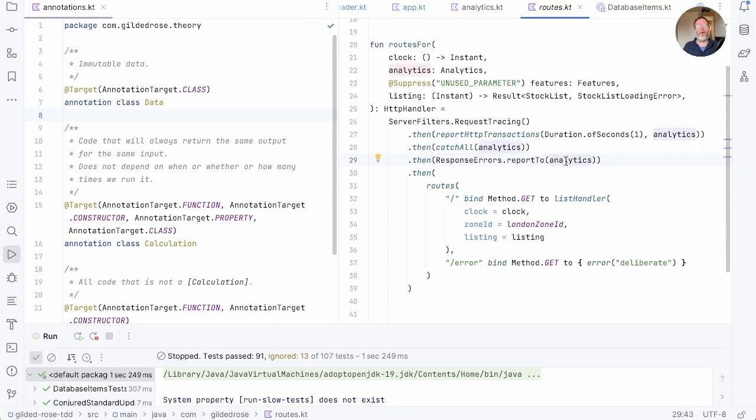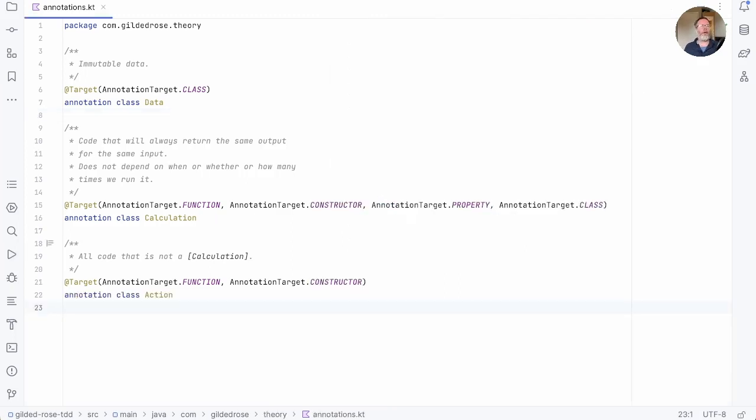And then finally in our routes, we have a filter here, whose job it is to report those errors to analytics. So whilst logging to analytics is a side effect, it's pushed as far as we can to the outside of our system. In the meantime, all we're doing is passing data around. And in the case of an HTTP response, we're attaching data about the thing that we want to be logged to that response. And the point of that design was to minimize the fallout from these side effects.